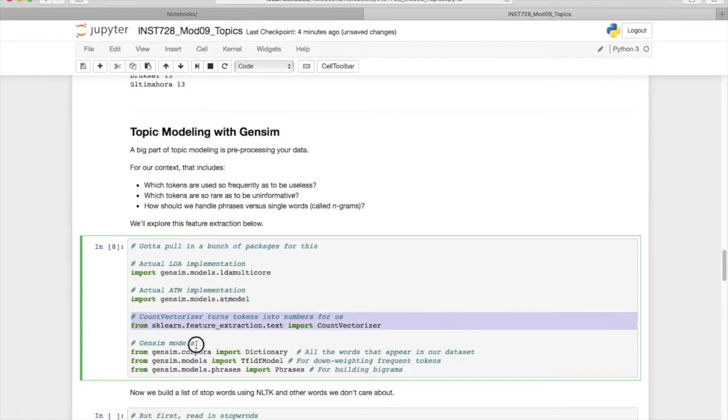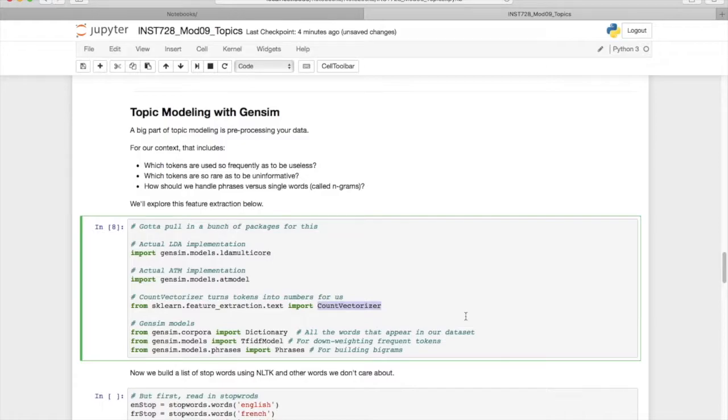Then we have a number of packages here that allow us to do featurization or processing of our data. This CountVectorizer, I'll tell you what that does in a minute. Dictionary will give us all the words that people are using in our relevant tweets. Phrases lets us look at pairs of words that are used in conjunction. These are called bigrams. And TfidfModel is a method for weighting words, giving very common words low weights. So if we want to do topic modeling and all of our tweets may include the word Brussels, we want to decrease the weight of that keyword. TF-IDF lets us do this.